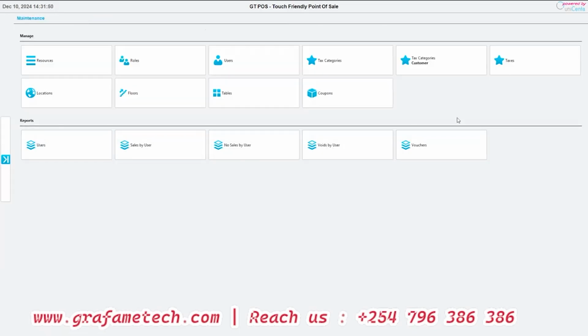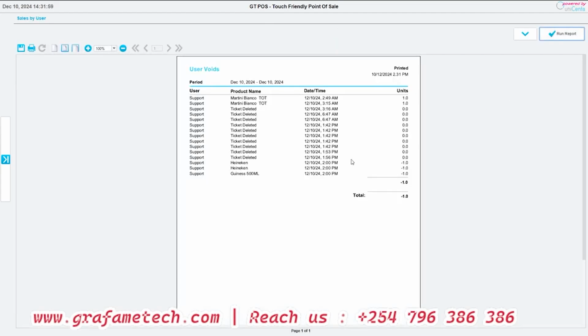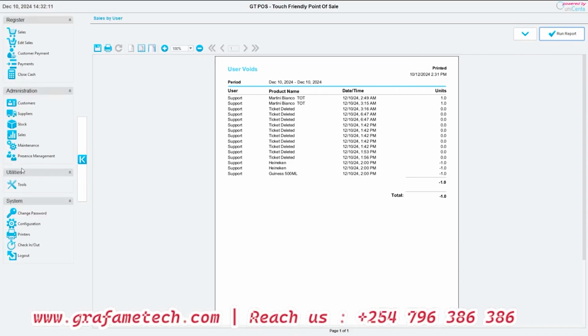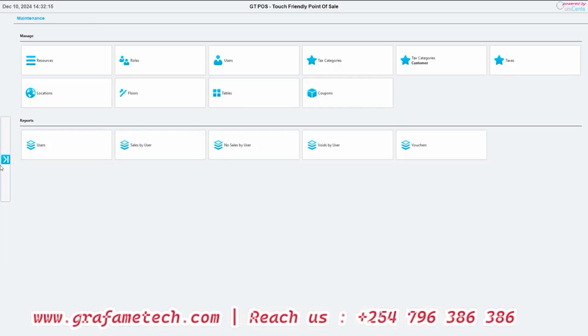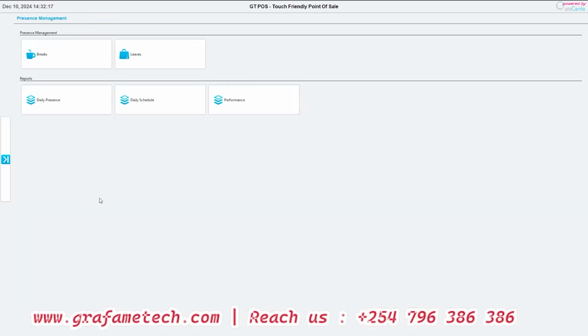All right. Then these also are the reports: sales by user, no sales by user, voids by user. If you run voids by user, you'll see support voided all these number of items. So voids should be properly explained in a business. That is under maintenance.